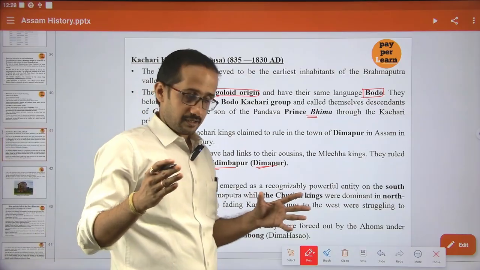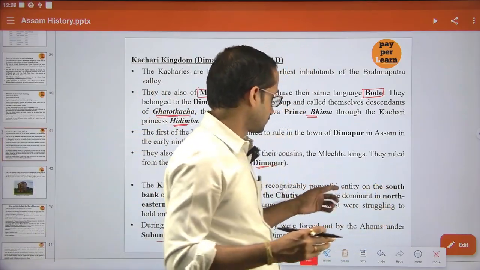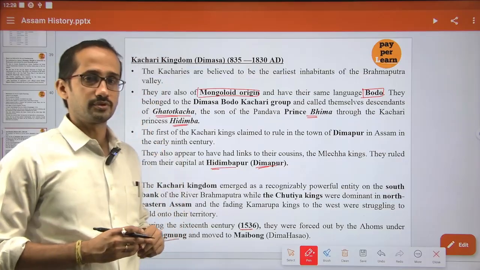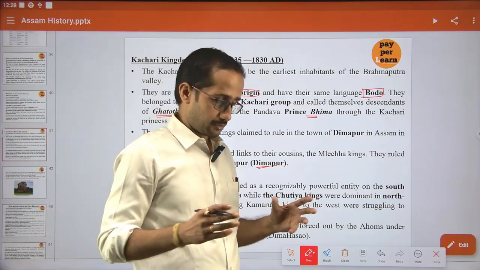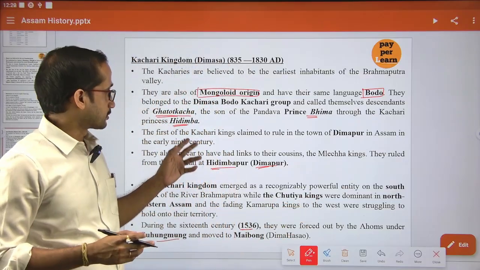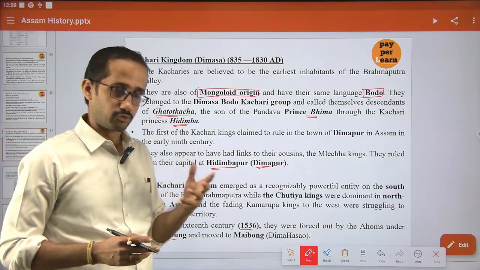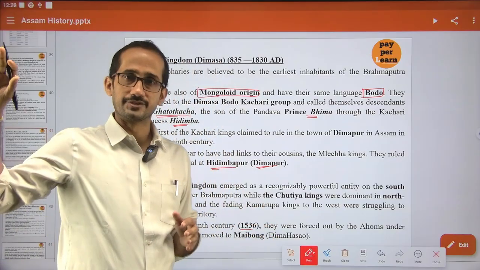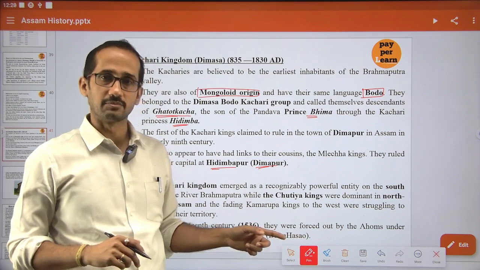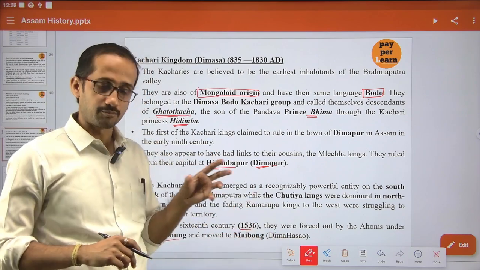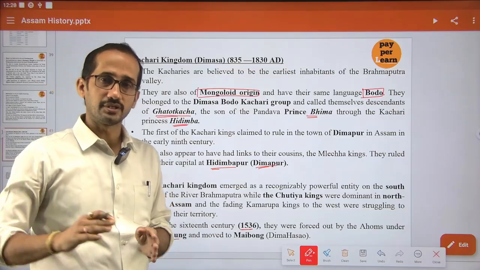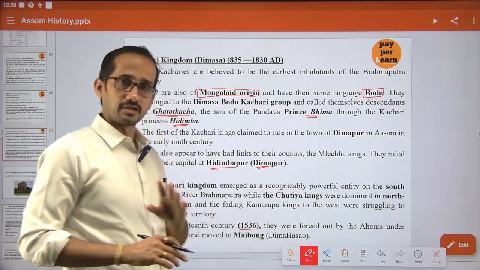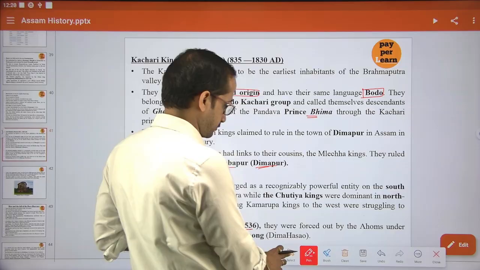But there was a conflict between the Kosaris and the Ahom during the time of Suhung Muhung, and ultimately the Kosaris were forced to move towards the hills, to Maibong in the present Dima Hasao district.